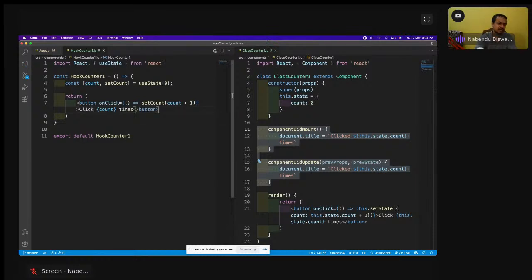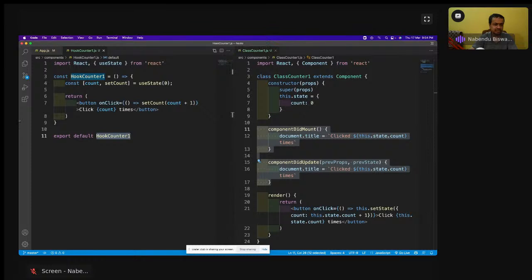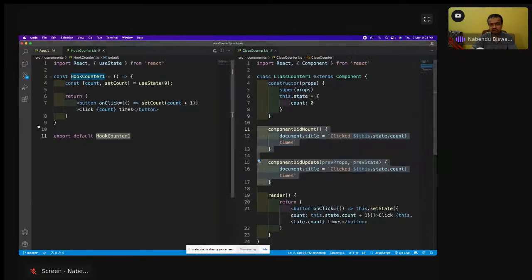But now what I wanted to do, and let me also have this hook counter here in this app.js. I'll have this hook counter, have this hook counter, and have this hook counter. And now if I refresh it, this is still the React app. This is working fine, but I have to use this also. So now how to do that thing?